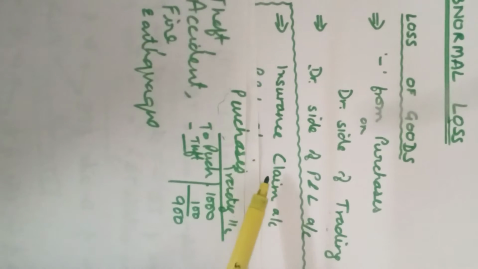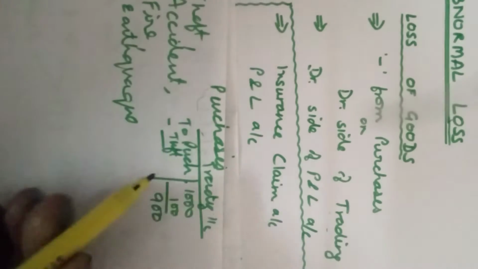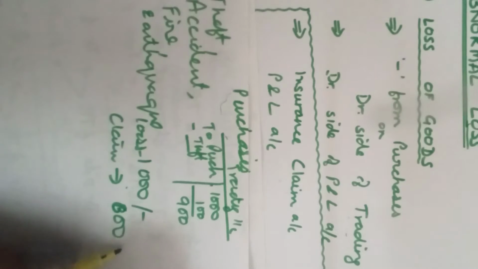Now, the next type of damage can happen when there is an insurance claim. Suppose the goods that have been lost were insured and we get a claim. The claim that is received is always an asset, and assets always have a debit balance. So in the journal entry, that asset will be debited. Suppose the loss of goods is for rupees 1000, and the claim that has been recovered from the insurance company is rupees 800.